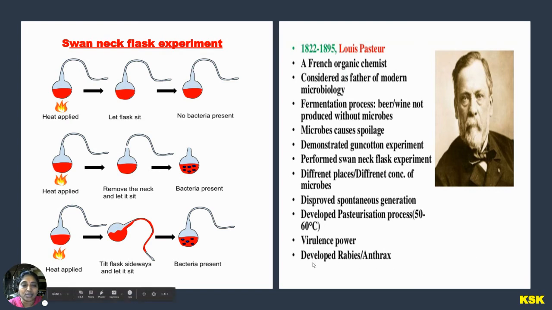Coming to the last one, he developed the rabies and anthrax vaccines. This is also one more important contribution made by Louis Pasteur. In those days, there was a severity of disease regarding rabies and anthrax, and he developed a vaccine against rabies and anthrax. He was so successful and made a major contribution. Hence, he was called the father of modern microbiology.